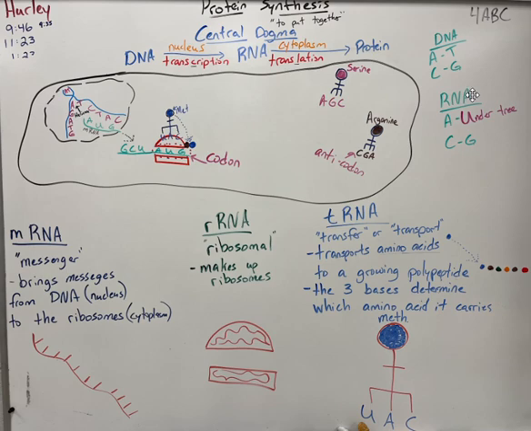But with RNA, we've got something different. C's still go with G's, but for A's, instead of there being a T, it's actually a U, uracil. So if you want to use the same kind of thing, apples fall under the tree. They start off on the tree in DNA using a T, but now they're going to be a U. So every time you see an A, when we're talking about RNA, the pair is going to be a U. It's not going to be a T. If you ever see a T in these mRNAs, then something is wrong. There should not be a T.